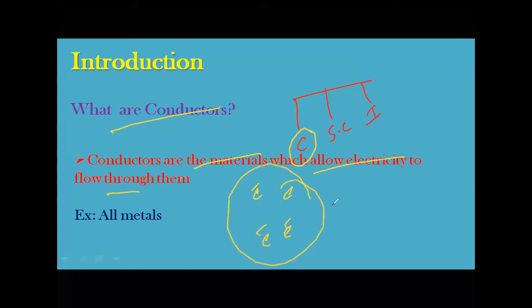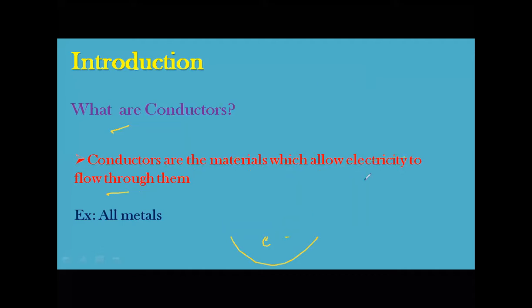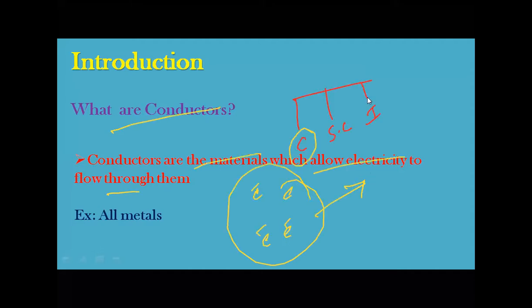Conductors are materials which have plenty of free electrons. Whenever you have free electrons, there is electricity. So the definition is: conductors are materials which allow electricity to flow through them.